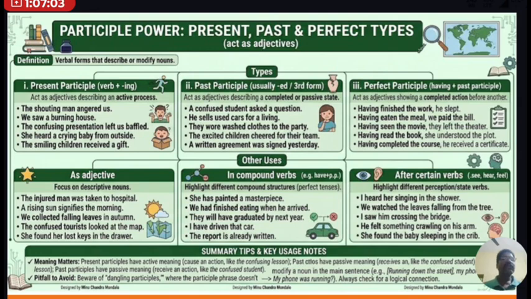So he slept. Similarly, having eaten the meal, we paid the bill. Having seen the movie, they left the theater. Having read the book, she understood the plot. Having completed the course, he received a certificate. If you study all these, you will find having plus V3. When having plus V3 is used in any sentence, that phrase will be considered a perfect participle. Now, in this way, we have covered all kinds of verbs.